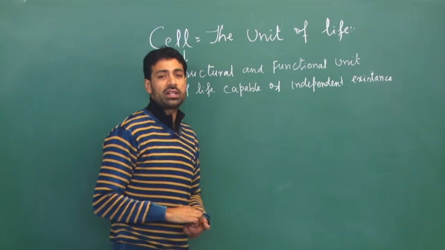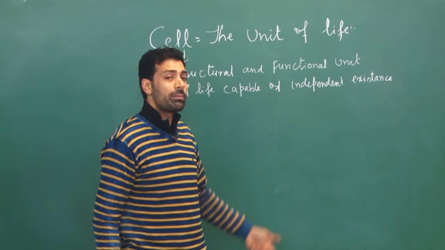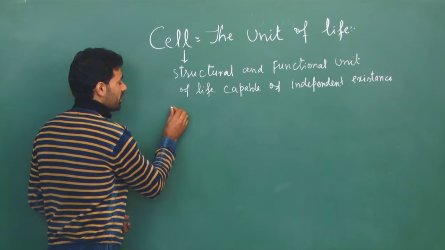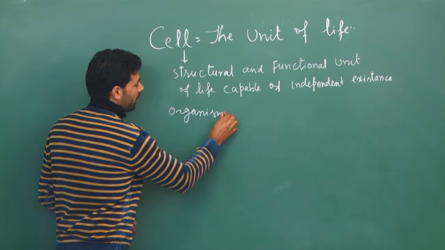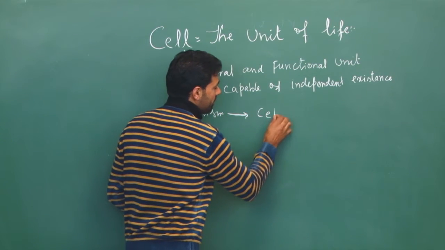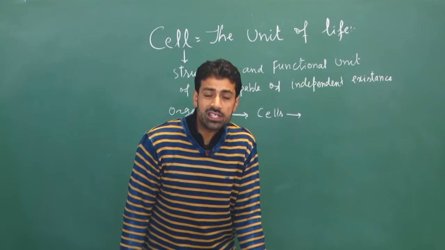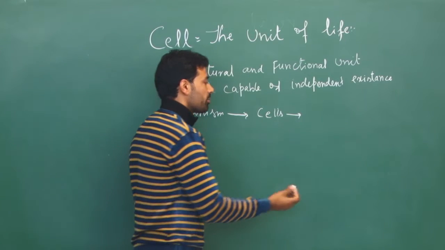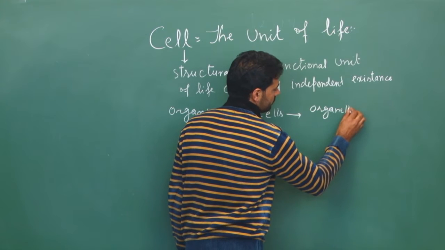Let me explain what capable of independent existence means. Suppose we have an organism. This organism is made up of cells, and cells themselves are made of subcellular parts, smaller units called cell organelles.